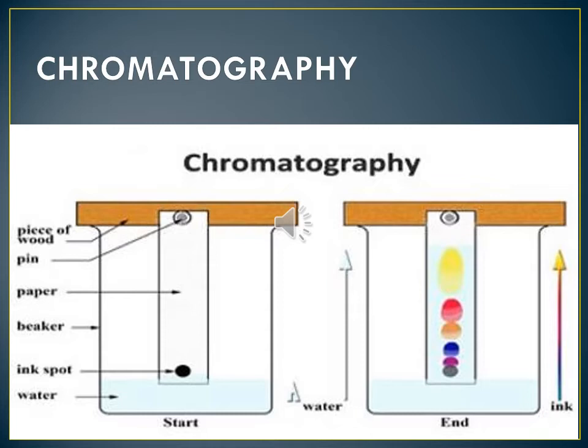Before we discuss the technique, we will take a look at the difference between two important terms, absorption and adsorption. Adsorption is a process in which the particles of a substance are concentrated only at the surface of another substance. Absorption is the process in which the substance is uniformly distributed throughout the bulk of another substance.